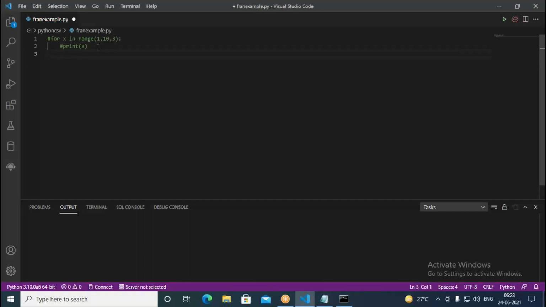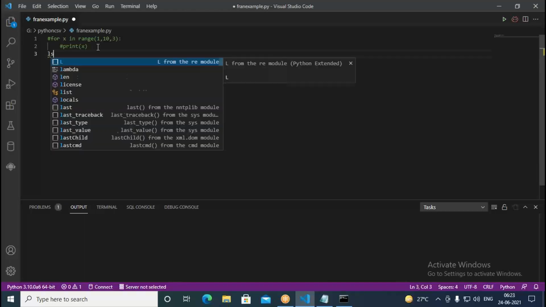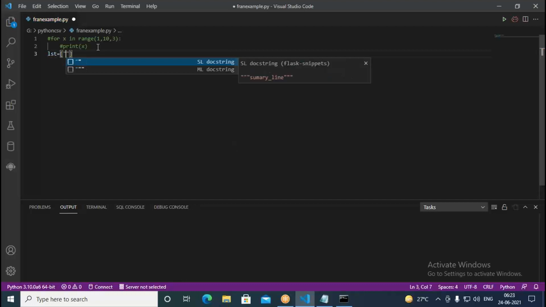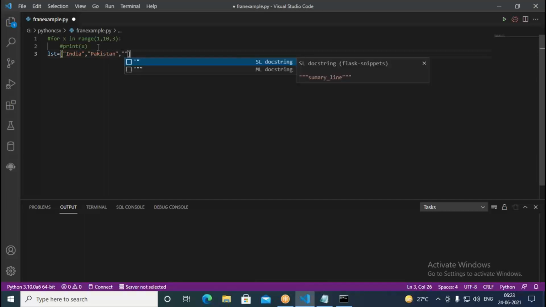Now I generate here some list. So list equal to, I put here India. Similarly, I put Pakistan. Also I put UK, then USA, and the other one here is China.